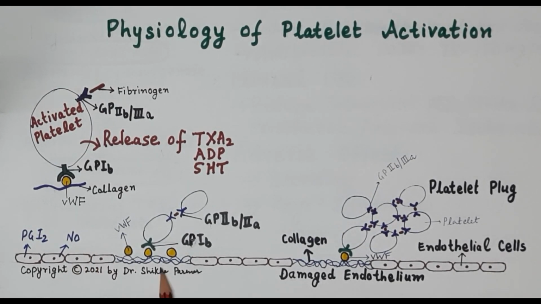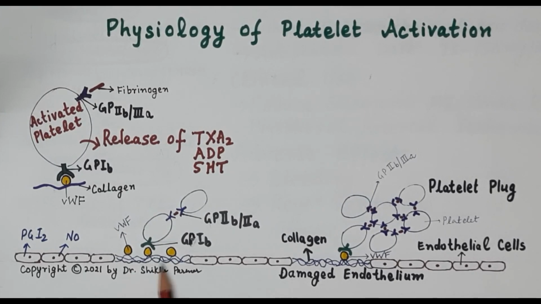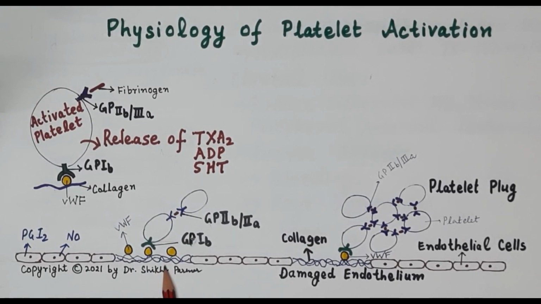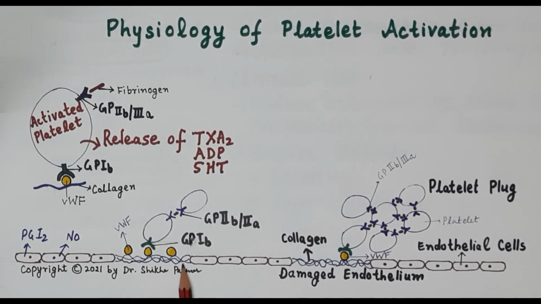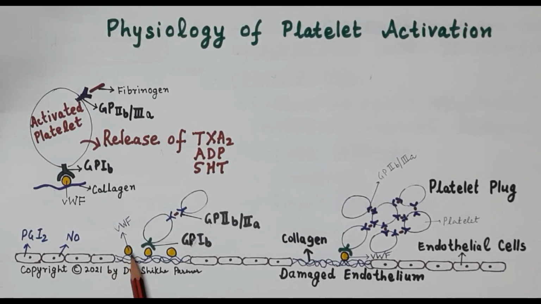Now whenever there is damage to the endothelium, there is a fall in the synthesis of prostacyclin and a fall in the synthesis of nitric oxide, because of which the platelets become activated. Apart from this, due to the damage to the endothelium, the subendothelial collagen is exposed. These are the blue colored fibers I have shown in the diagram. This is the collagen. The damaged endothelial cells release von Willebrand factor.